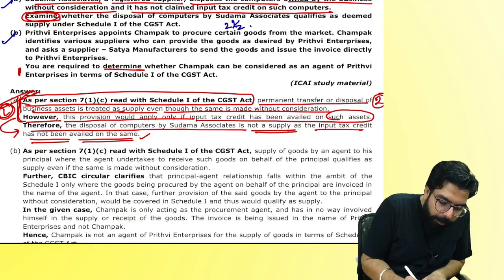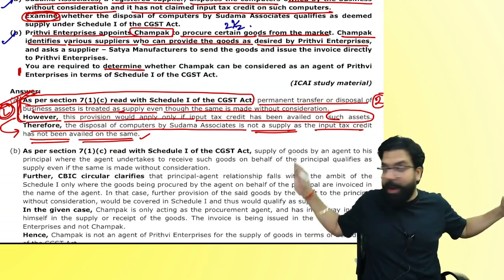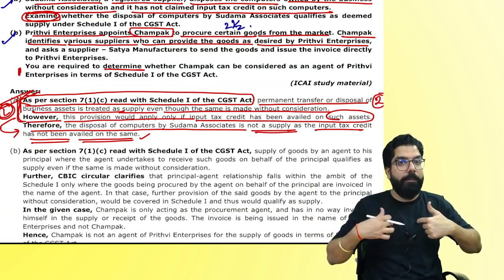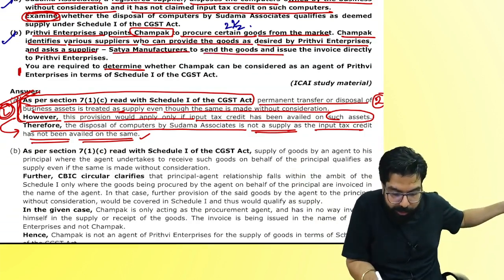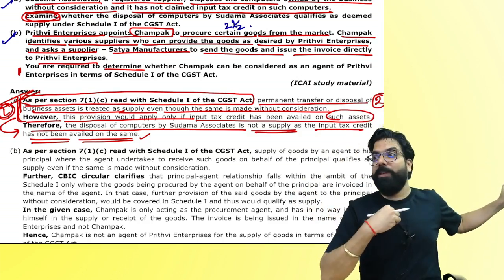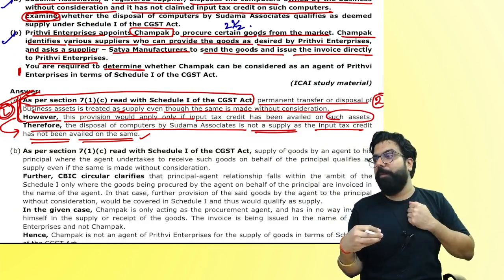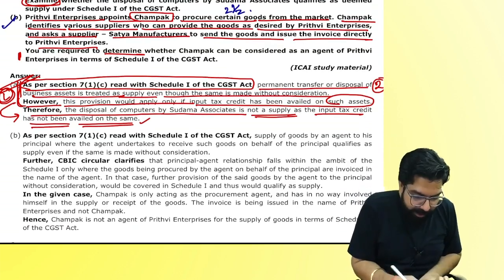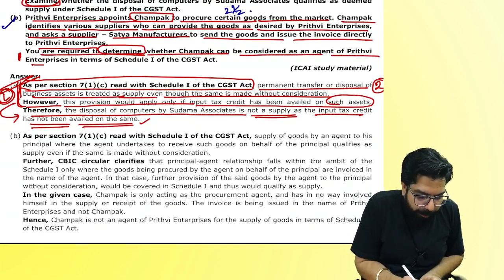Next. Prithvi Enterprise appoints Champak to procure certain goods from the market. Champak identifies various suppliers who provide the goods as desired by Prithvi. Champak introduces Prithvi to the supplier, Satya, and asks the supplier to send the goods and issue the invoice directly. People, invoice directly. Am I an agent as per 7.1C? Because I will be an agent only when the invoice is in my name. Yes or no, everyone? Next. You are required to determine whether Champak can be considered as an agent of Prithvi Enterprises.